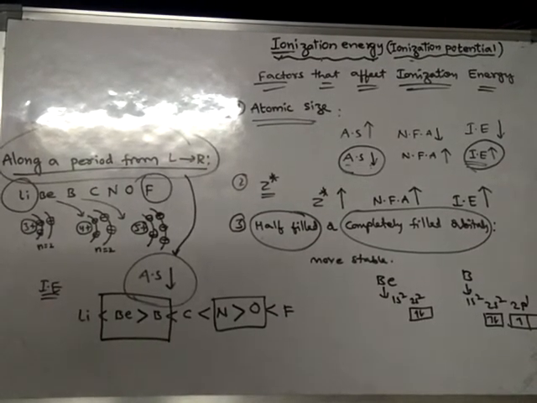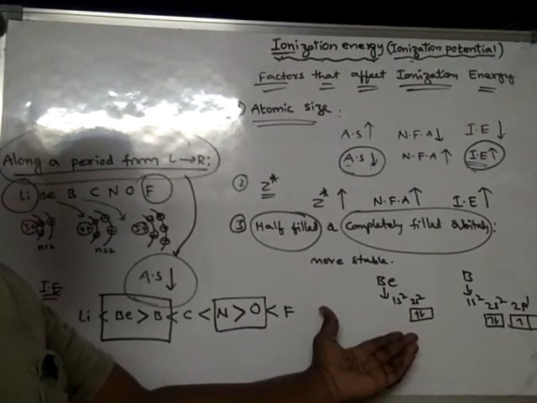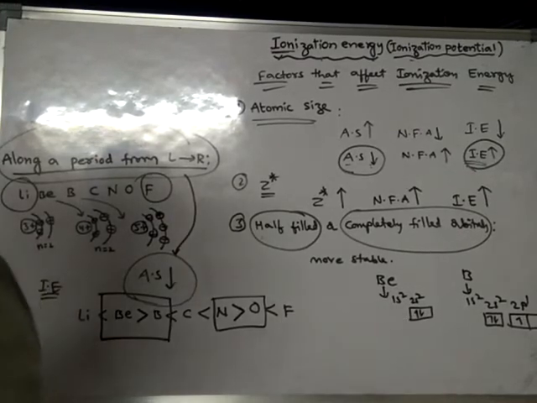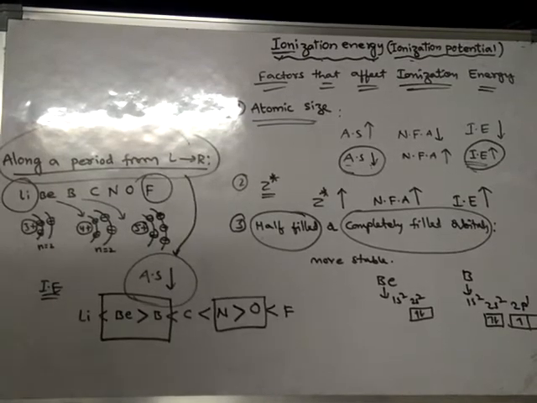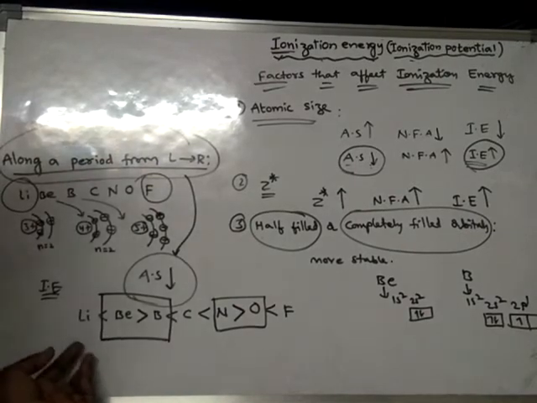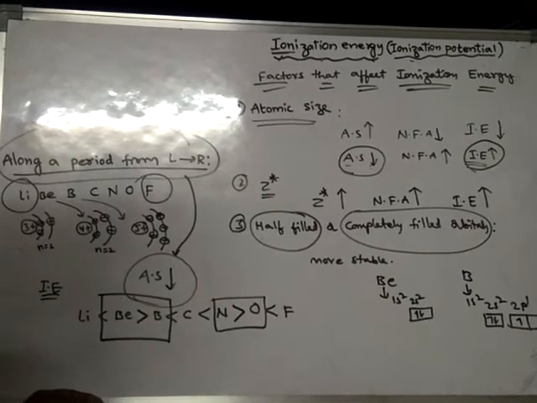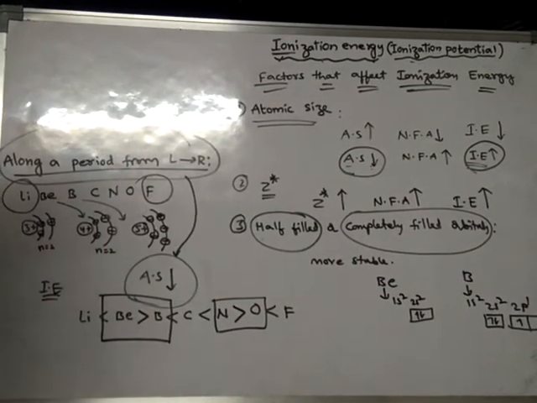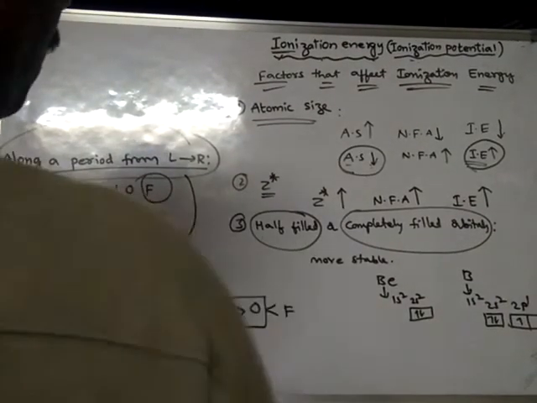This is why it is happening, because beryllium is having completely filled orbitals. Any atom which is having a completely filled orbital will be more stable when compared to an atom which does not have completely filled orbitals or half filled orbitals. Okay, so that is why beryllium's ionization energy is more than boron. So that means the ionization energy is not following a regular trend. Okay, so it is following in this fashion. Okay, so this is about half filled orbitals.